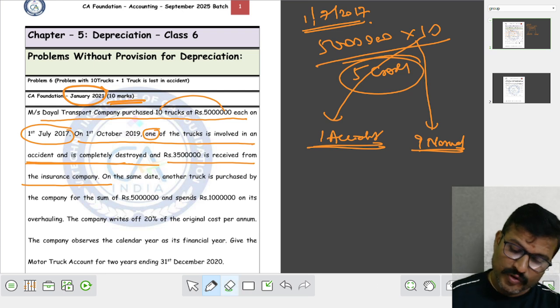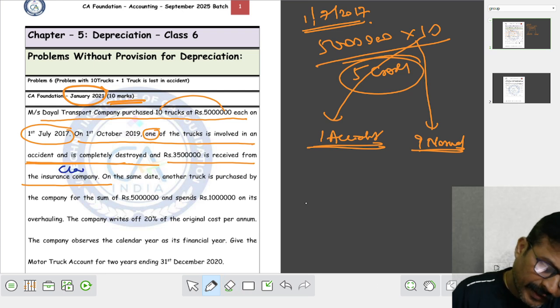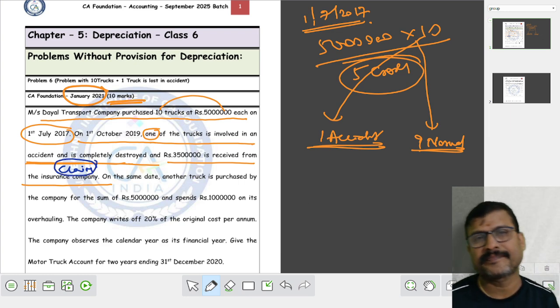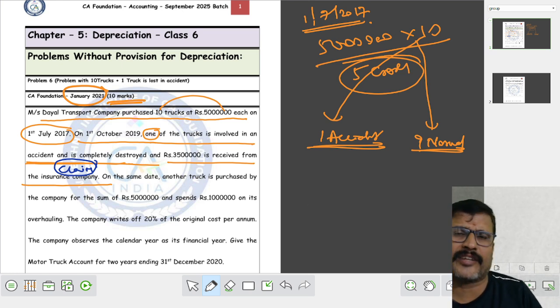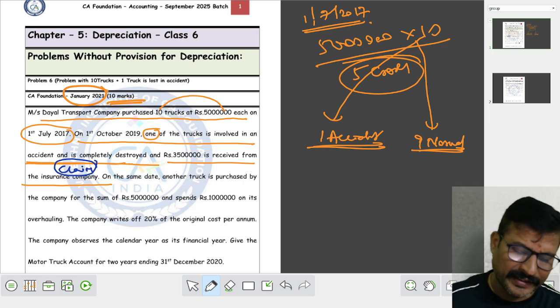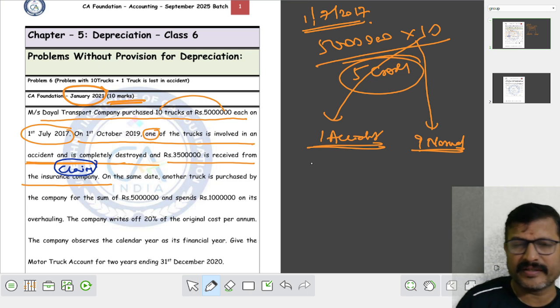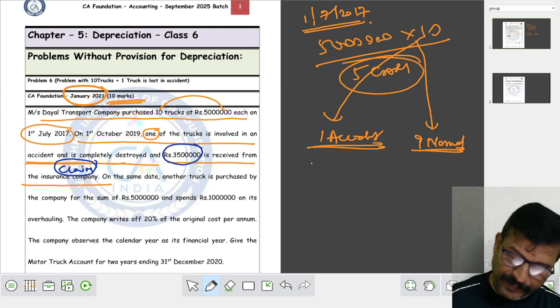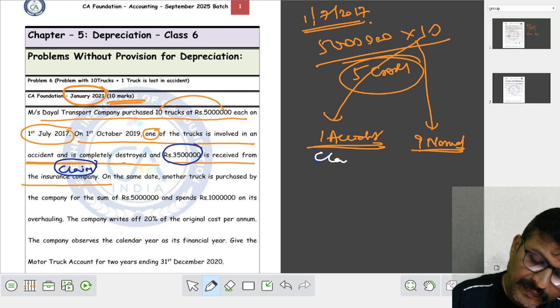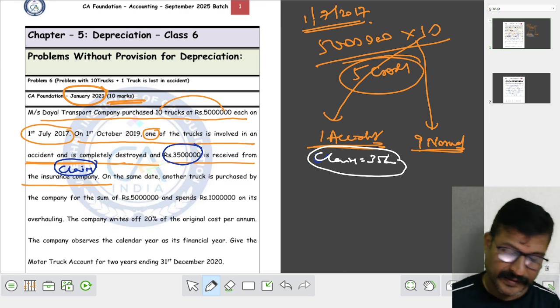When you receive money from the insurance company, my dear student, we call it a claim. Claim is nothing but cash received. It is to be treated like a sale. Claim means cash received, treated like a sale. How much amount is received from the insurance company? 35 lakhs. That 35 lakhs is called the claim.